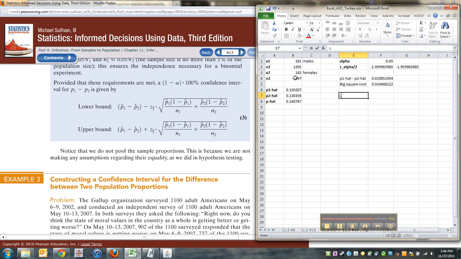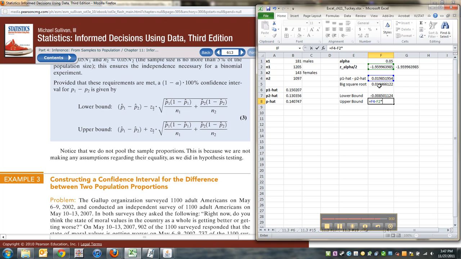So you need your lower bound and you need your upper bound. So it's going to be equal to that difference, p1 hat minus p2 hat, plus that negative z alpha times the big square root. And then it's going to be the same thing, but this time minus that z alpha times the big square root.